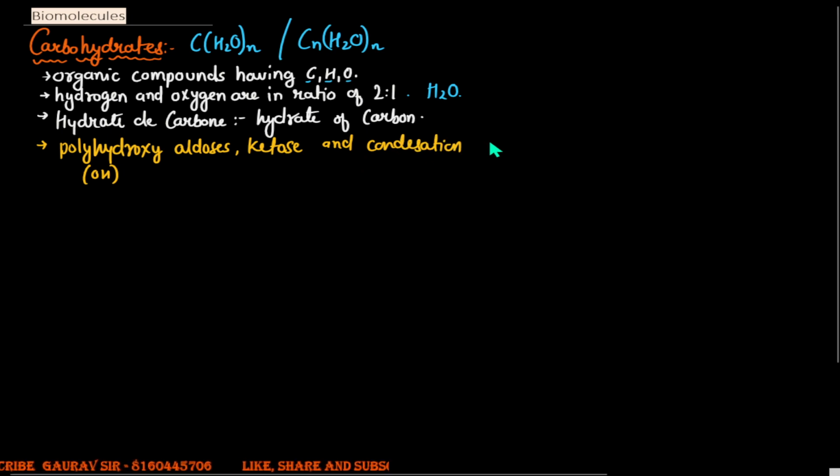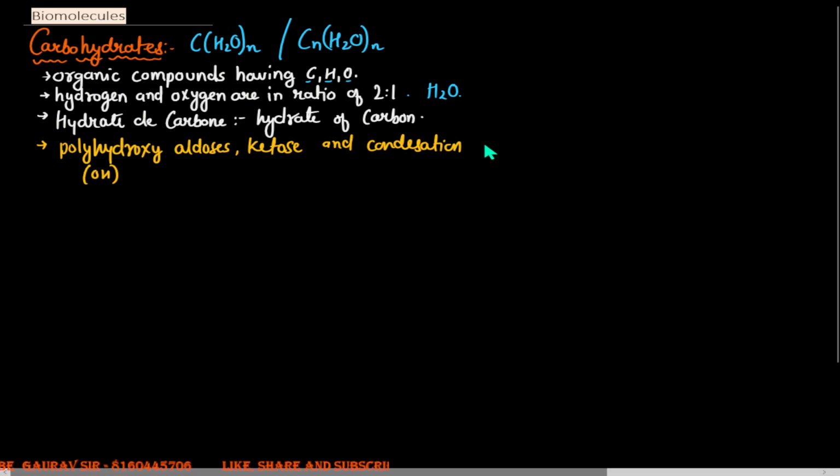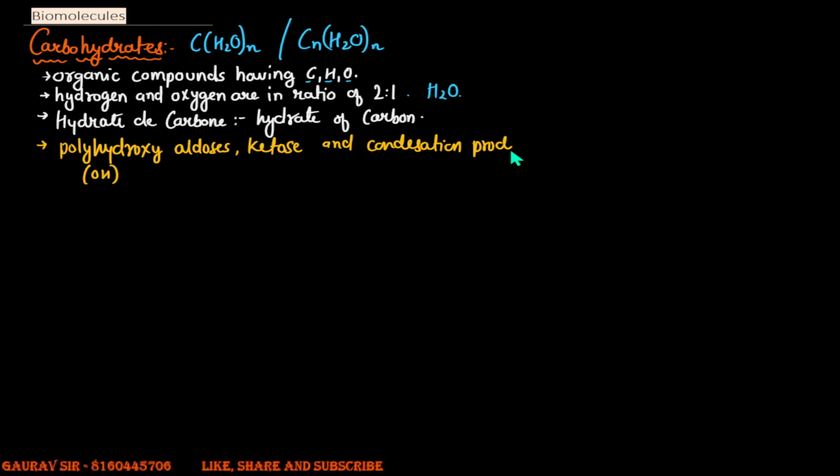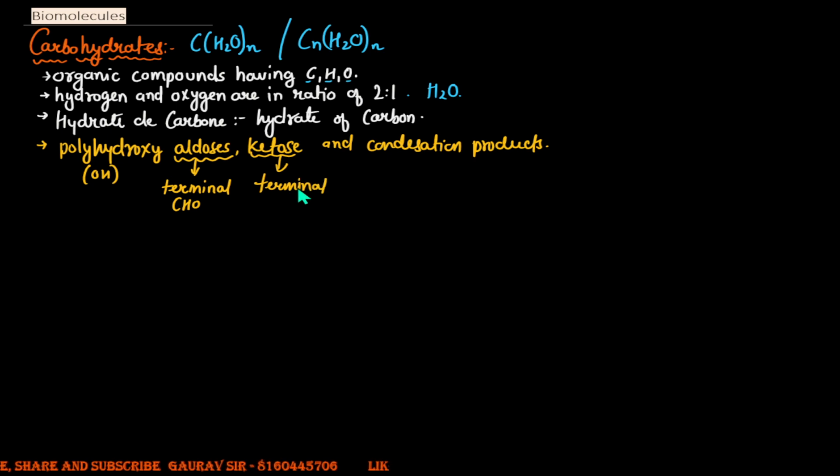Carbohydrates are the polyhydroxy aldoses, ketoses and condensation products, right? Now the aldose sugars are those sugars which have a terminal aldehyde or terminal CHO group, whereas ketoses are those carbohydrates which will have a terminal ketone group, a CO group, right?